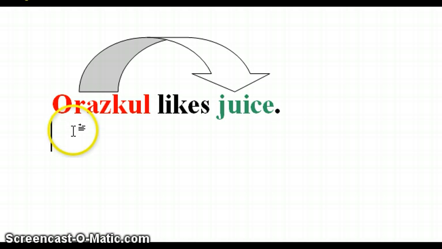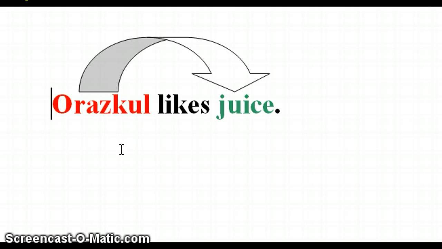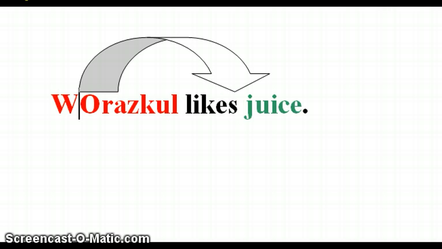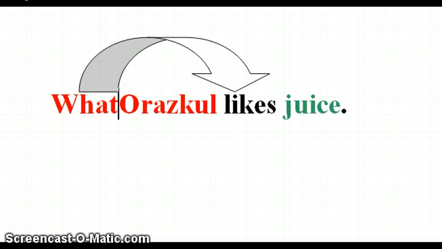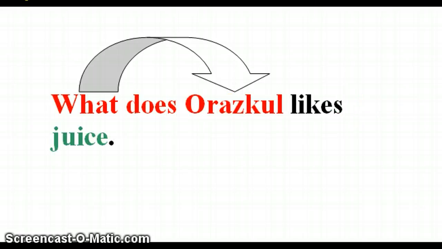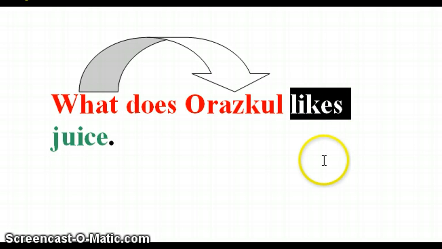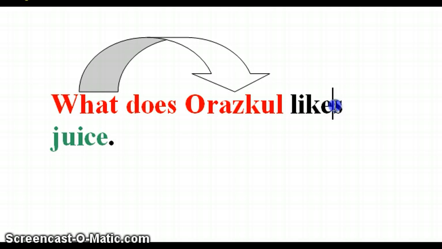It is different to come up with a question that is directed to the object of the sentence, because in this case we need to use an auxiliary, but first of all we need a question word. The question word is what, since Jews is a non-alive object. After the question word we have the auxiliary, what does. Why is it exactly does? Because the predicate of the sentence clearly hints at present simple, because it has s in the end, so we know for sure that this is present simple.